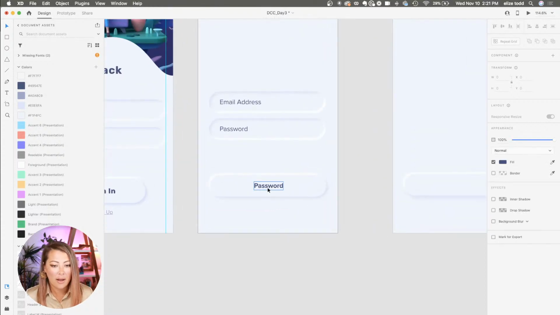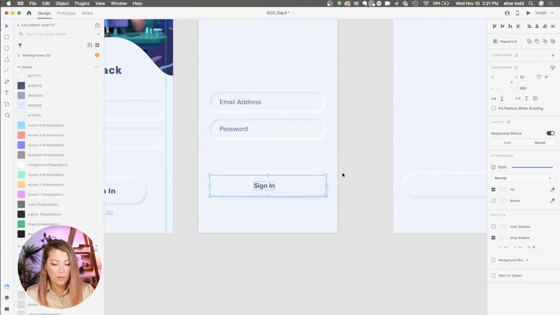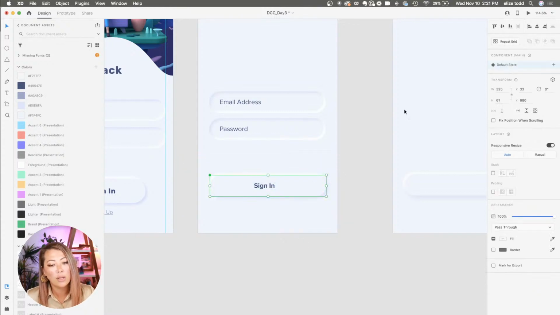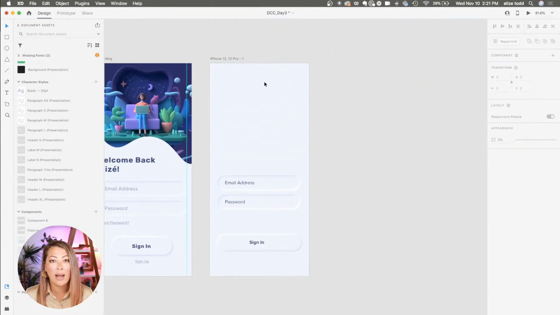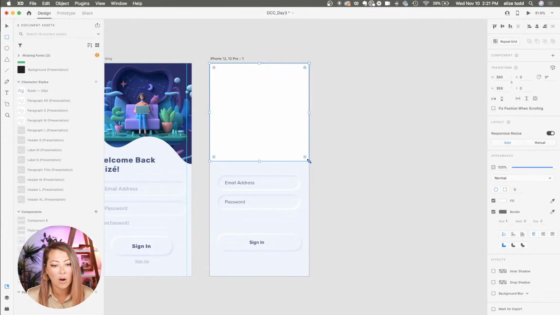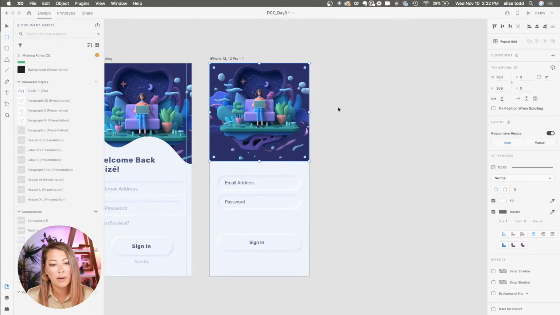Okay. So now I have this button, sign in, and this is also going to be a component. And then after that, I can start to add my images in. I can bring in a rectangle shape, R for rectangle. Then I can throw in an image in there.